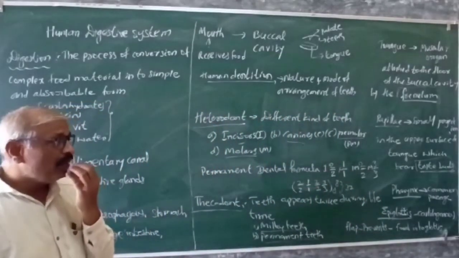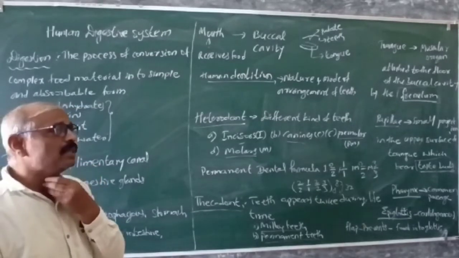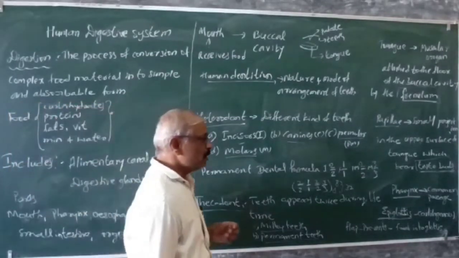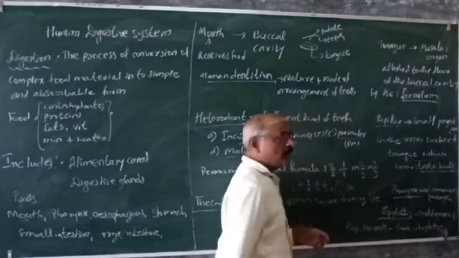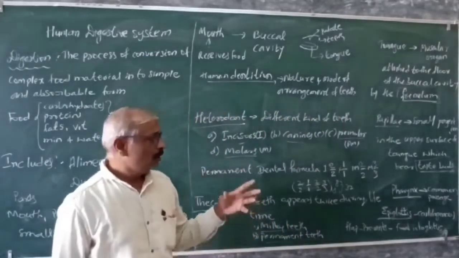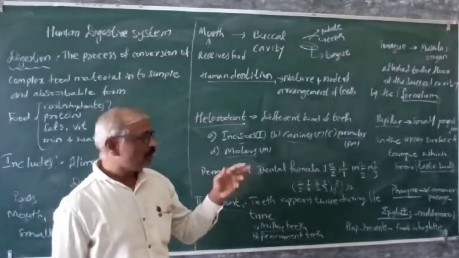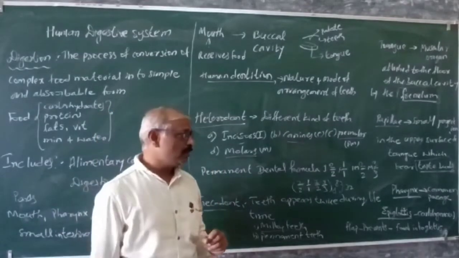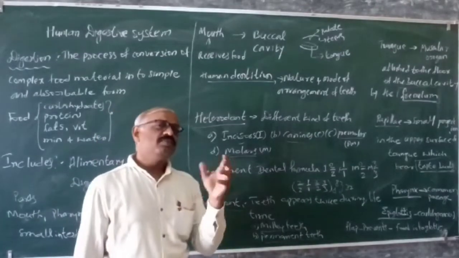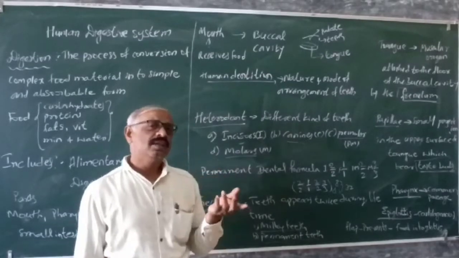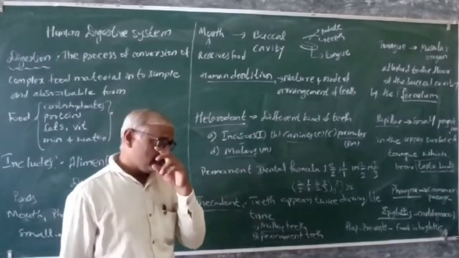And after the buccal cavity, there is a common passage, that's called the pharynx. The pharynx is a common canal for both the food and the air.